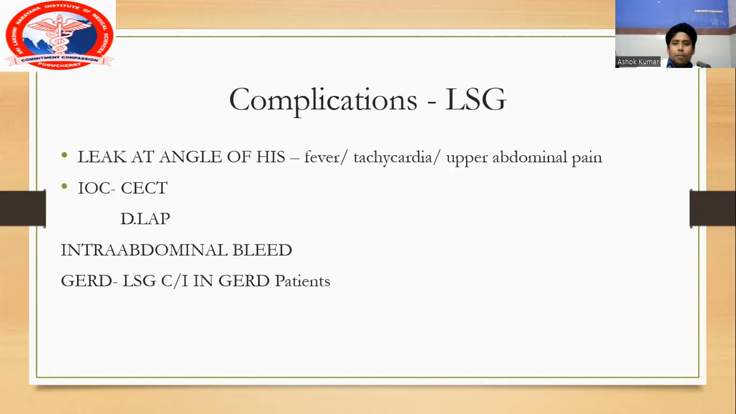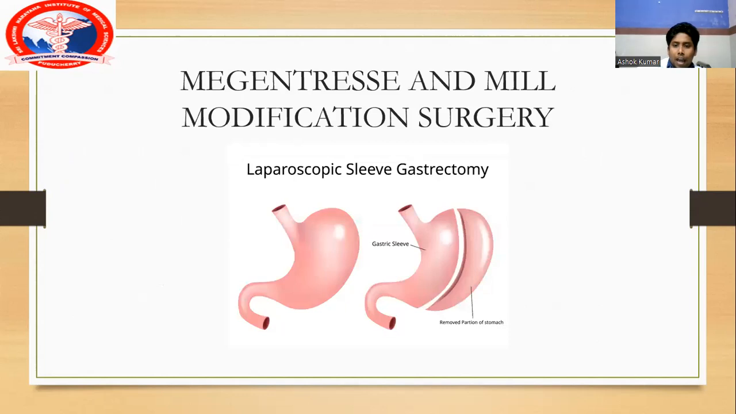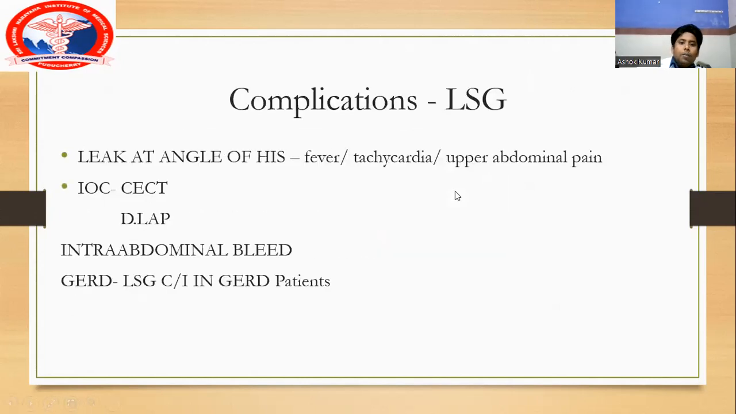So the complications of laparoscopic sleeve gastrectomy. The Achilles heel of this surgery is leak at the angle of His. So you will have leak at this region. This is the most common region where you will have leak. The patient will have fever, tachycardia, upper abdominal pain, and they will have tenderness over the epigastric region. The first investigation and the investigation of choice is contrast enhanced CT, and you can do diagnostic laparoscopy also.